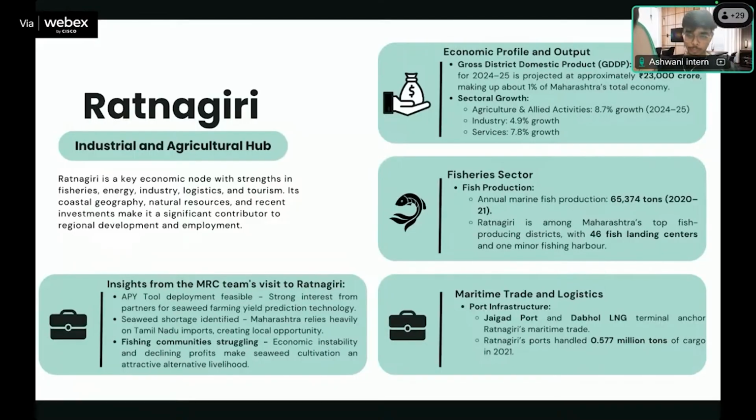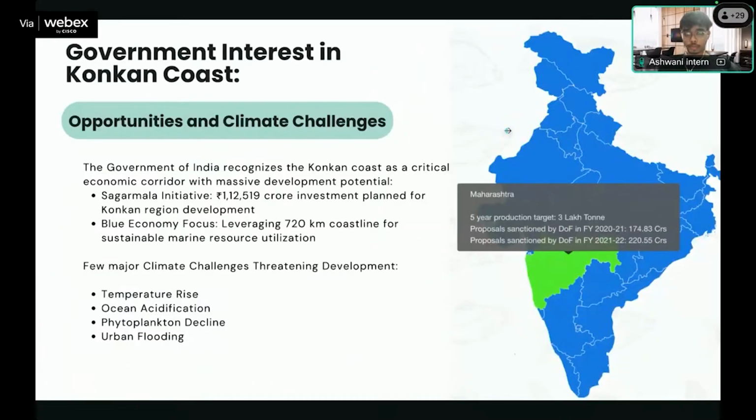Ratnagiri also has two major ports, Jaigarh Port and Dabhol Port, which handled around 0.57 million tons of cargo in 2021. Recently, our MRC team visited Ratnagiri and gained some insights. They were there for testing the API tool, which they found very feasible and had positive outcomes from. They also personally saw the struggles of the fishermen and fisher folk associated there due to economic instability. So let's talk about the purpose of this, why the government is interested in all these things, and what problems they are facing.